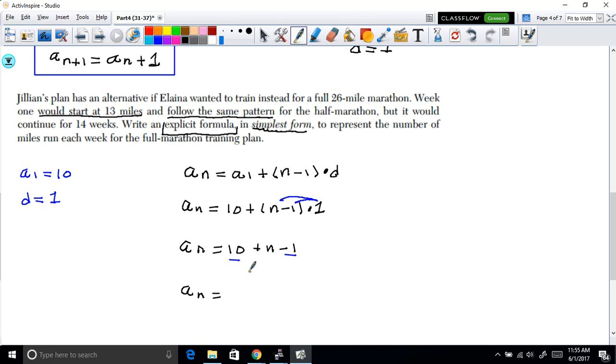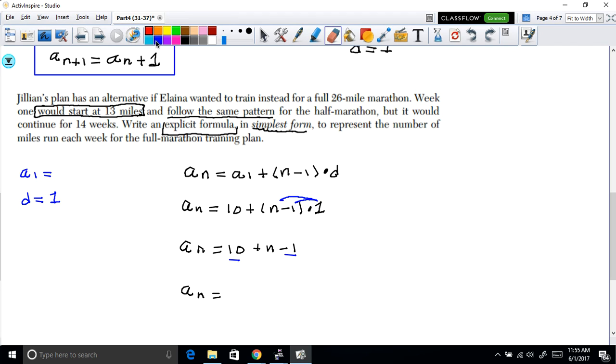plus, hold on, I think I made a mistake here. Yes, I made a mistake here because I did not read it correctly. You should not do this. Here, a1 is 10 in the previous example, but now we're looking at something different. Here it says that week 1 will start at 13 miles. Because week 1 will start at 13 miles, then a1 is not 10. I'm sorry, it's my mistake.